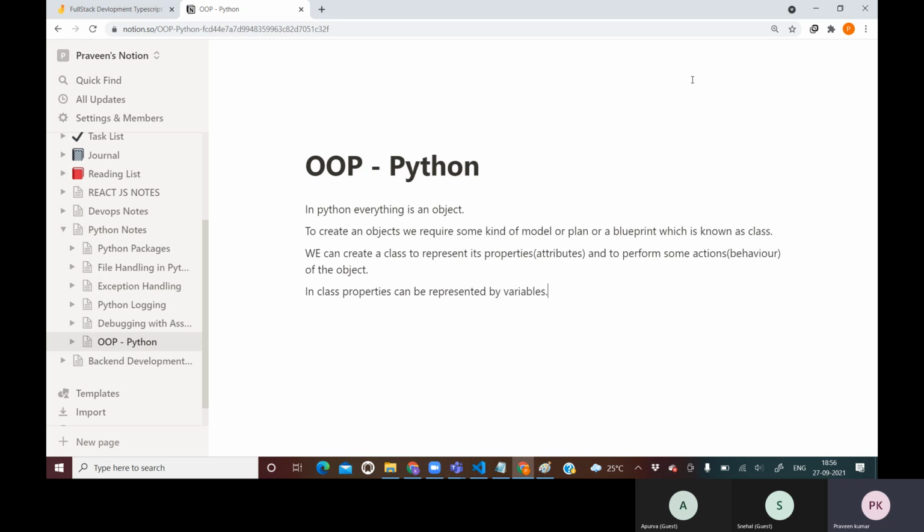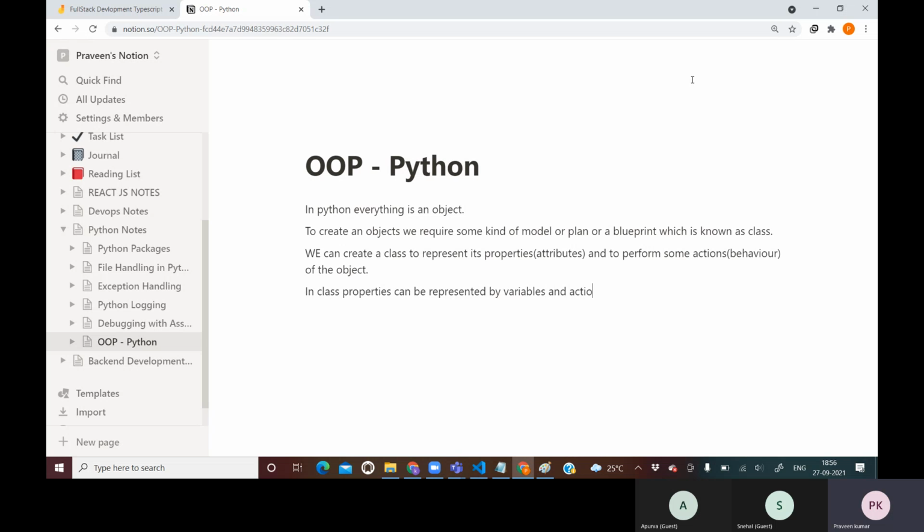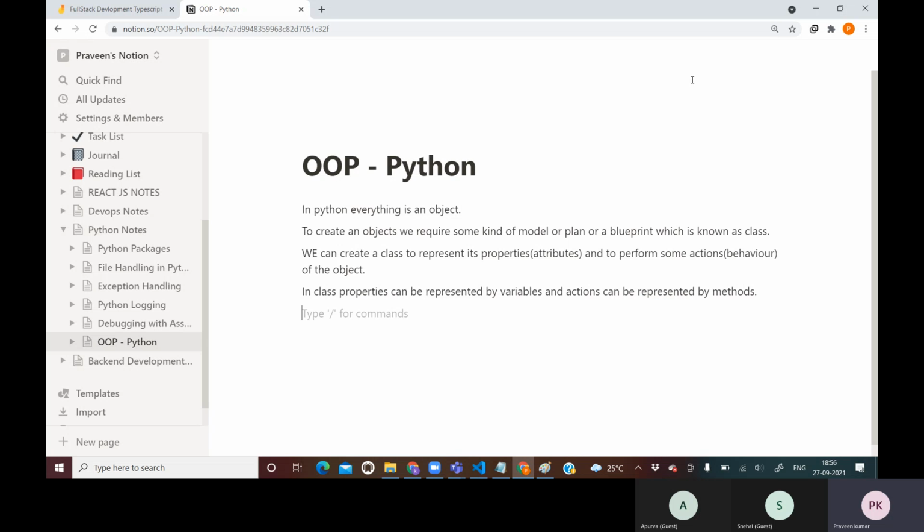Okay, these properties can be represented by variables, and actions can be represented by whom? Methods. Till now we were used to doing things using functions. Now we will be doing the same thing using object oriented programming, and try to understand what exactly the difference between object oriented programming and functional programming is.